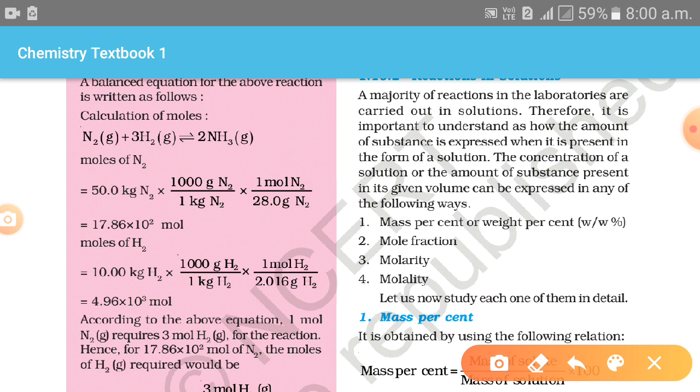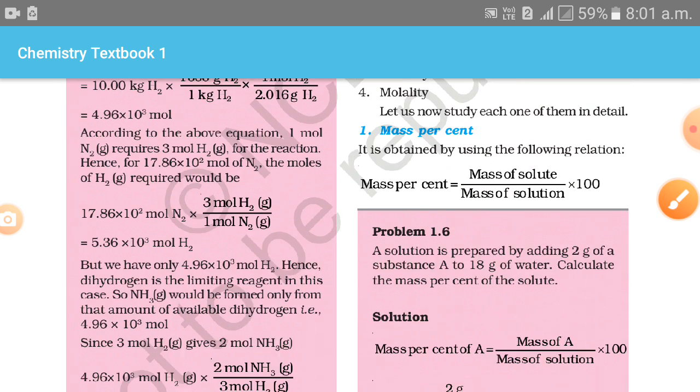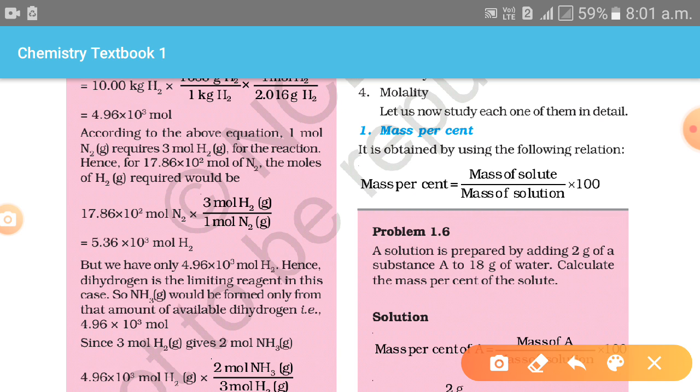The majority of reactions in the laboratory are carried out in solution. Therefore, it is important to understand how the amount of substance is expressed when it is present in the form of a solution. First of all, let's talk about mass percentage or weight percentage W/W, mole fraction, molarity and molality. First, mass percentage. Mass percentage is equal to mass of the solute upon mass of solution × 100.